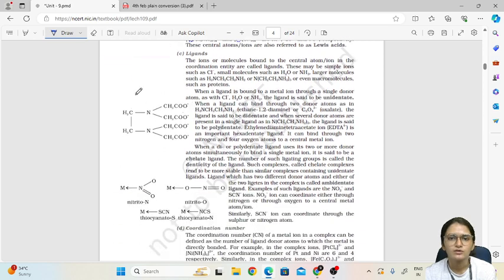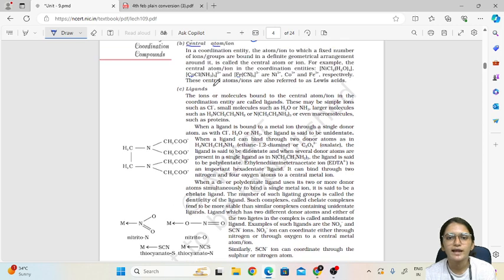Then ligands. Now this is a very important term, and we have different types of ligands also. So what are ligands? If you consider this formula, this is the central metal atom cobalt. Whatever is attached to this central metal atom is called a ligand. Which compounds can we take as ligands here? Ligands are simple ions such as chloride, water, ammonia. So basically they are neutral molecules or anions.